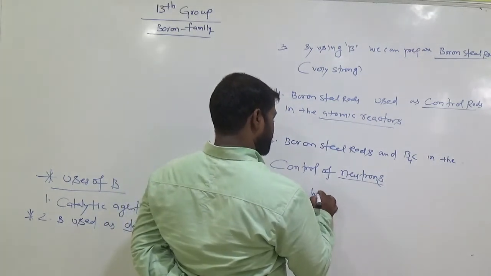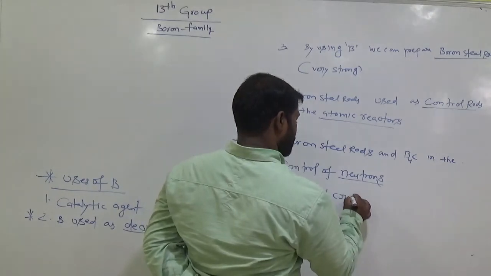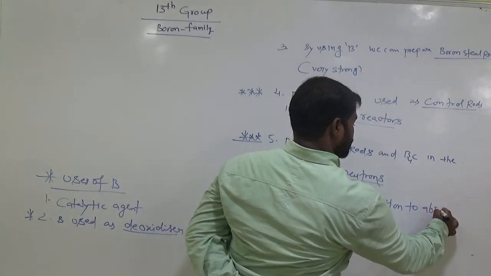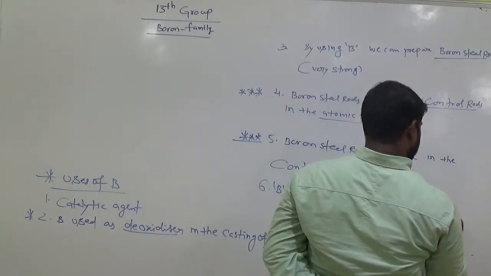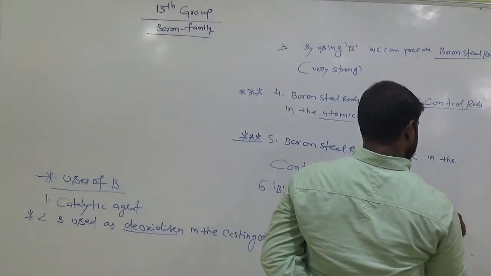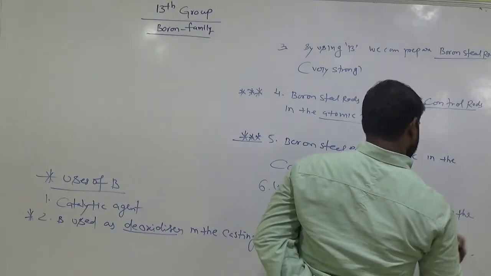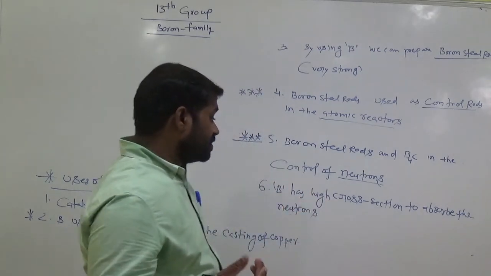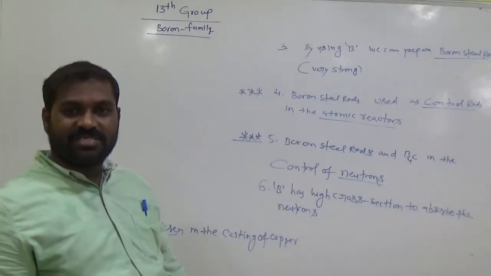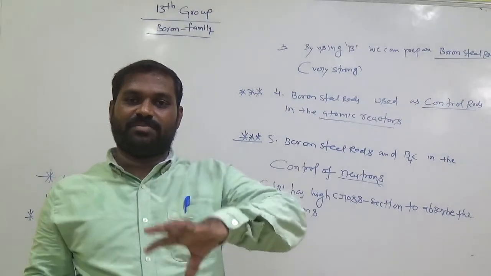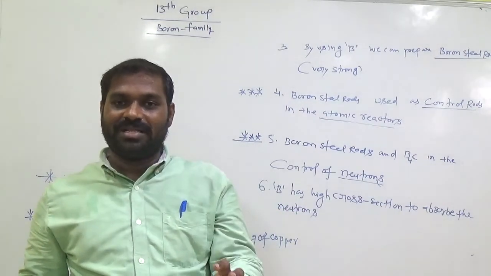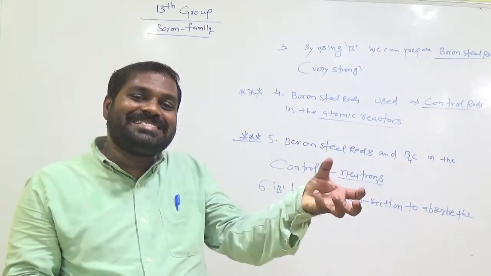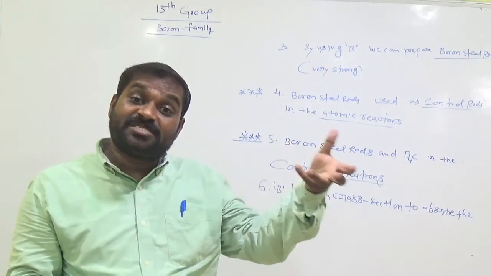Boron has a high cross section to absorb the neutrons. Boron easily absorbs the neutrons. Why? Because it has more space inside the boron. Due to the more space of boron, that is the cross section here. Cross section means more space is available in the boron. It easily catches the neutrons which are moving at very high speed.